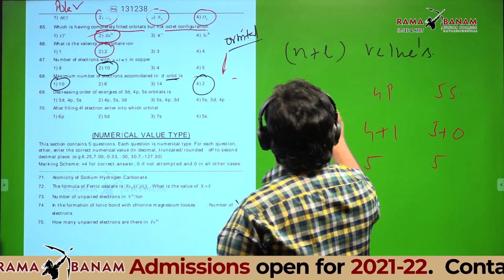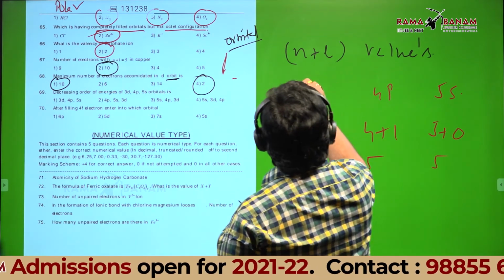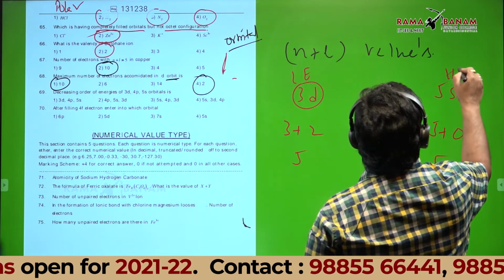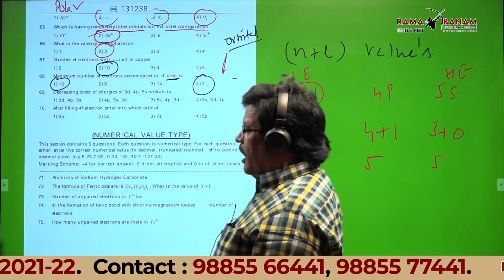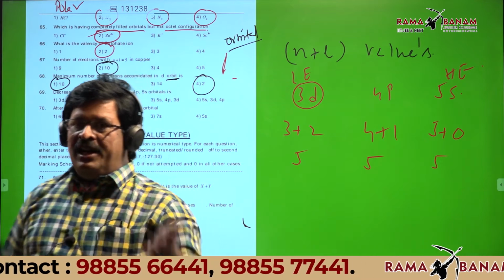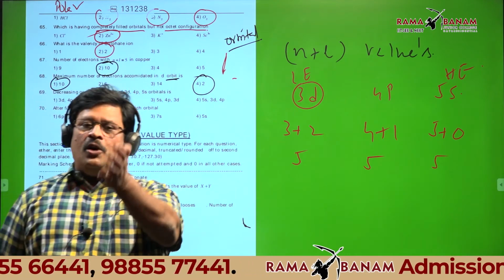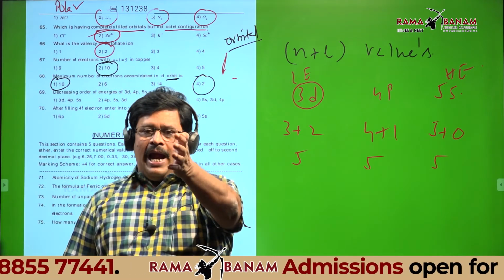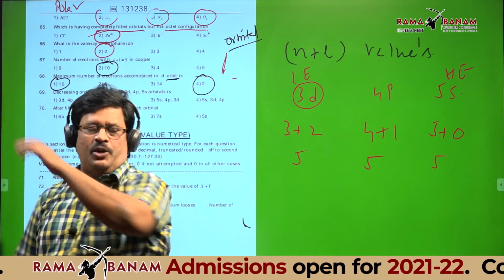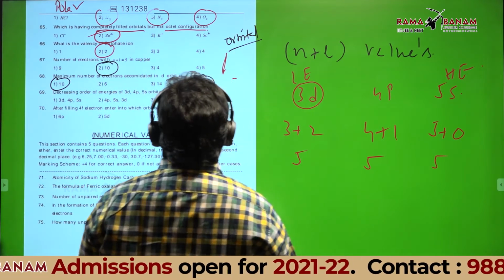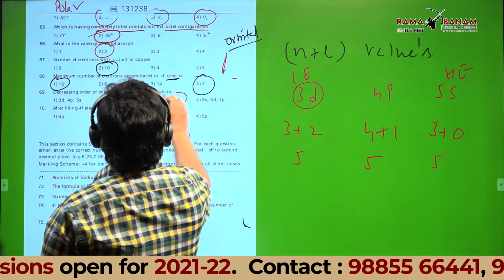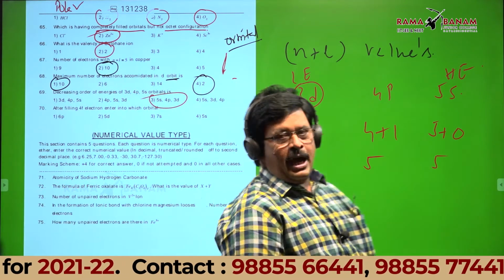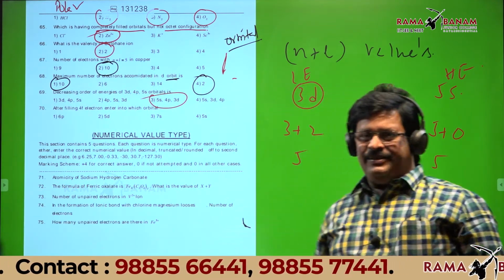But we want higher energy. This is lower energy, this is higher energy. What is the question? Decreasing order. So you should write first higher energy and then lower energy. Then what is the answer? 5s, 4p, 3d. Excellent. Option 3 is right. Is it okay?